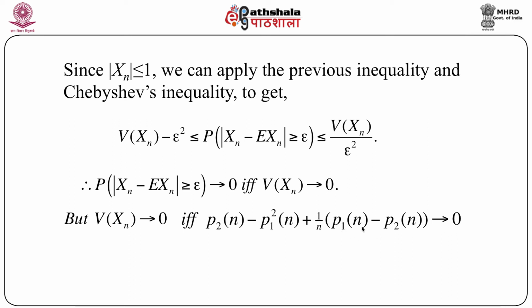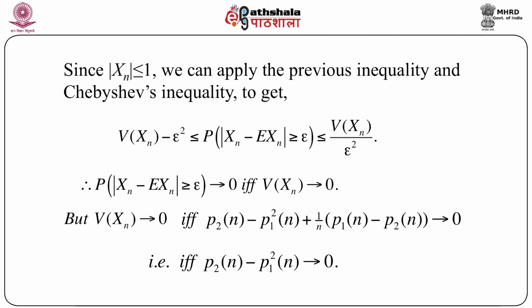Now note that p1n is a bounded number, p2n is also bounded by a finite quantity. So p1n minus p2n is a finite quantity which, when divided by n, will go to 0 as n goes to infinity. So we are left with only the first two terms, p2n minus p1n square, which should go to 0, because the third term will always go to 0 as n goes to infinity. So variance goes to 0 if and only if the first two terms, p2n minus p1n square, go to 0. So that gives us the proof.